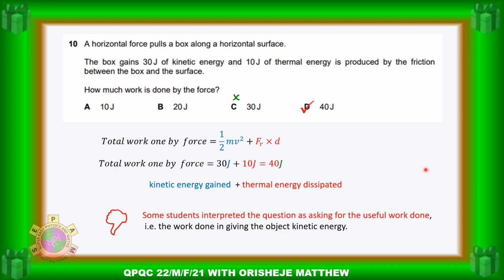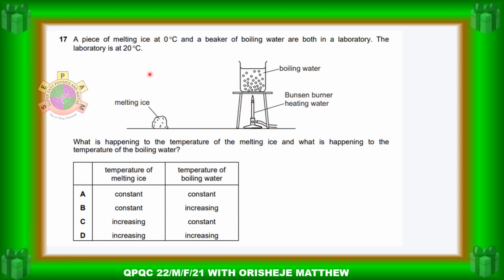So let's go to the next question. The next question is question 17. A piece of melting ice at 0 degrees Celsius and a beaker of boiling water are both in the laboratory. Now, the laboratory is at 20 degrees Celsius. What is happening to the temperature of the melting ice and what is happening to the temperature of the boiling